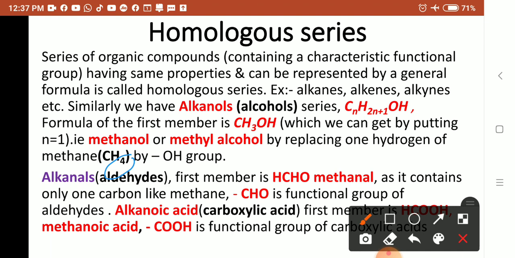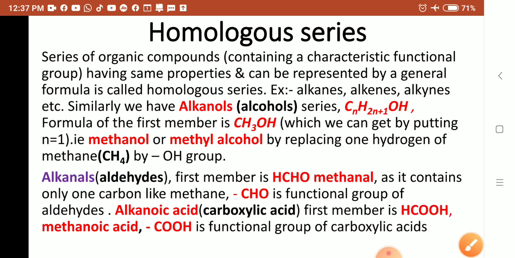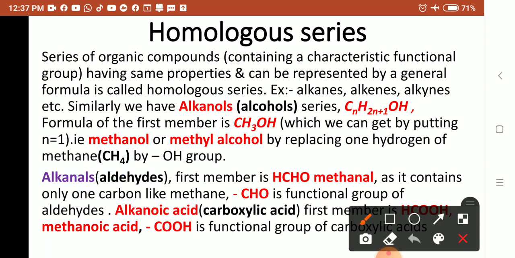The next homologous series is alkanals. You remember, in the alkanols OL is there, and in the alkanals AL is there. It is also from alkane: the E of the alkane is replaced by AL. So it is the homologous series of aldehydes.